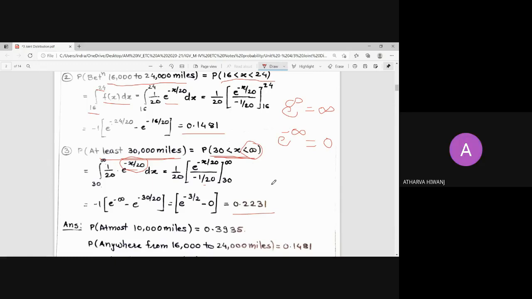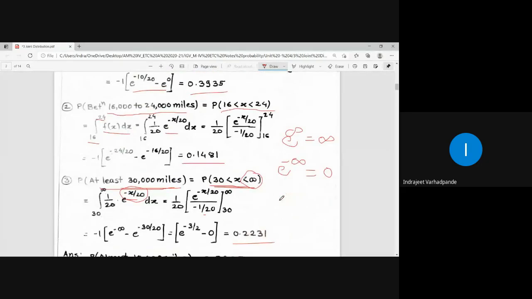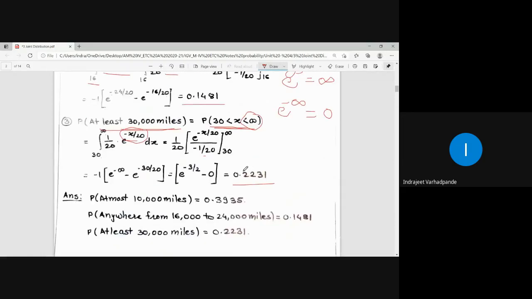But 2.71, sorry, 2.71. So directly you can take the value of E in the calculator and do the calculation. So approximately your answers will come out as this only. In every case, we need to see whether our answer is less than or equal to 1 or not. I hope this example is clear to everybody.